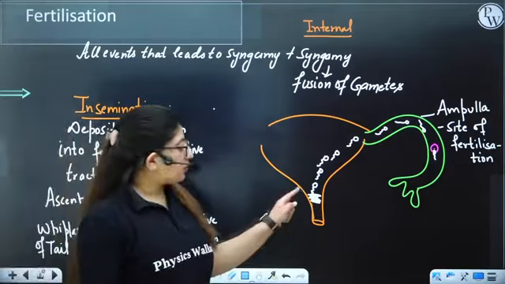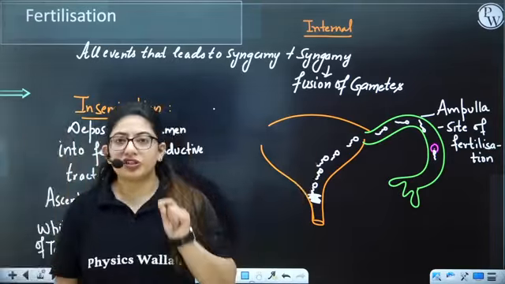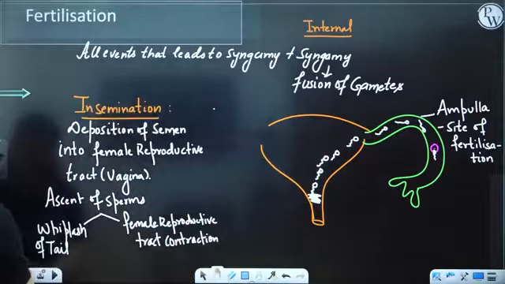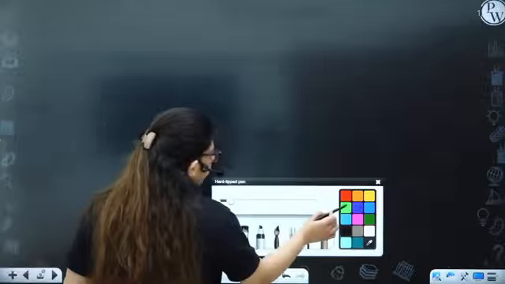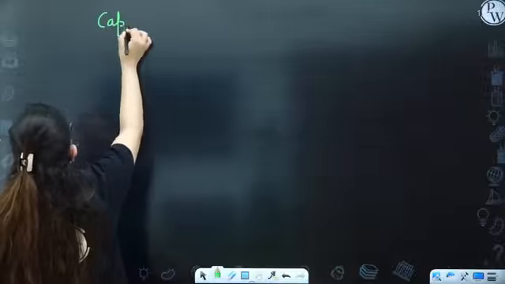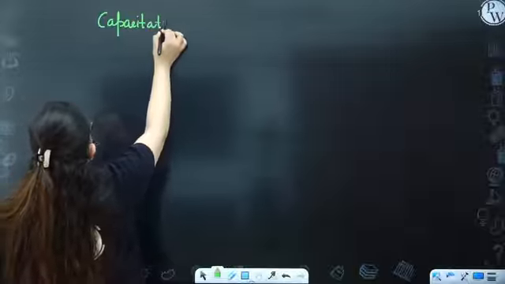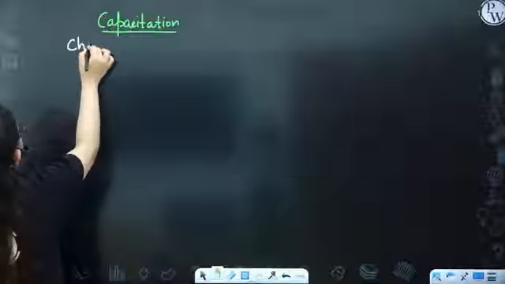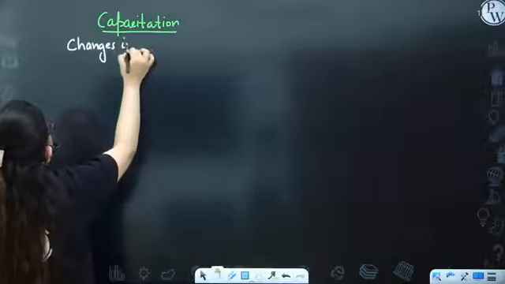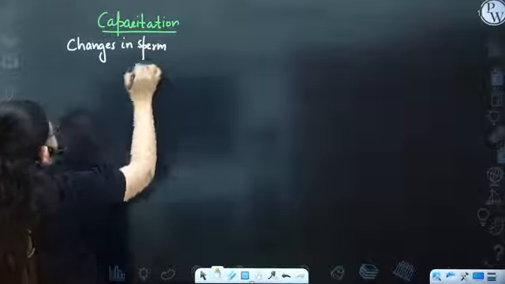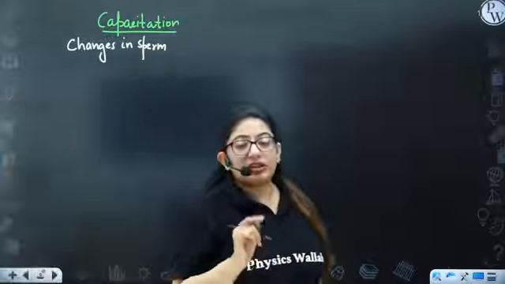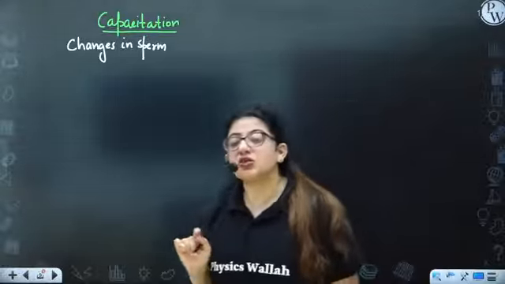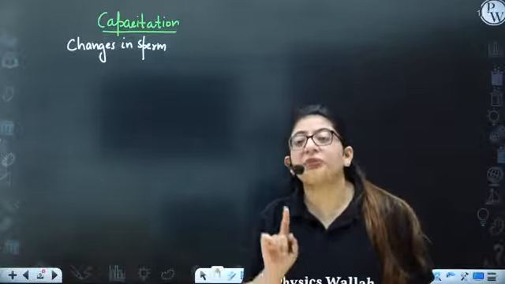Now, as the sperm is moving up, it is undergoing a lot of changes. These changes are known as capacitation. As the sperm has arrived near the fallopian tube, it is undergoing a lot of changes, and these changes are capacitation. Why are these changes important? Because if these changes do not occur, the sperm will not be able to fertilize the ovum.